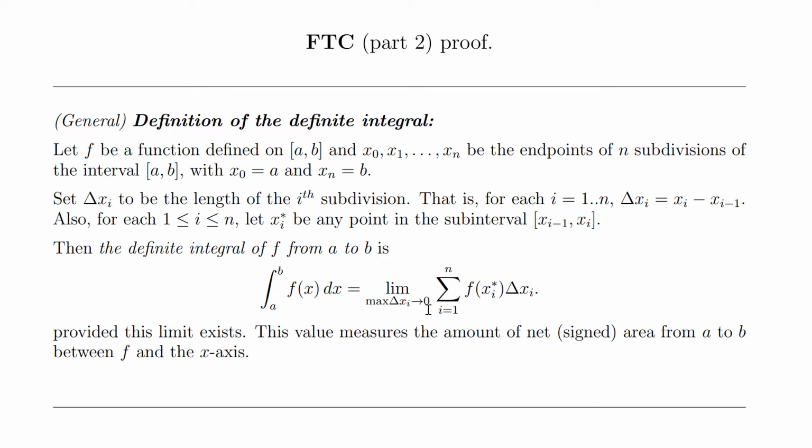But if the limit as that largest subinterval goes to 0 of the sum of f of xi star, that's any point in the subinterval, times delta xi, that's the length of the subinterval. So if that sum converges to a number, then we'll call that number this definite integral, and that will be the Riemann integral.